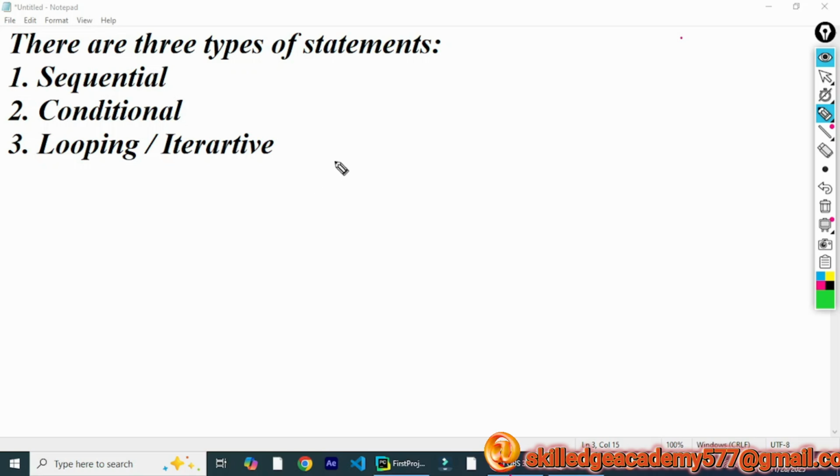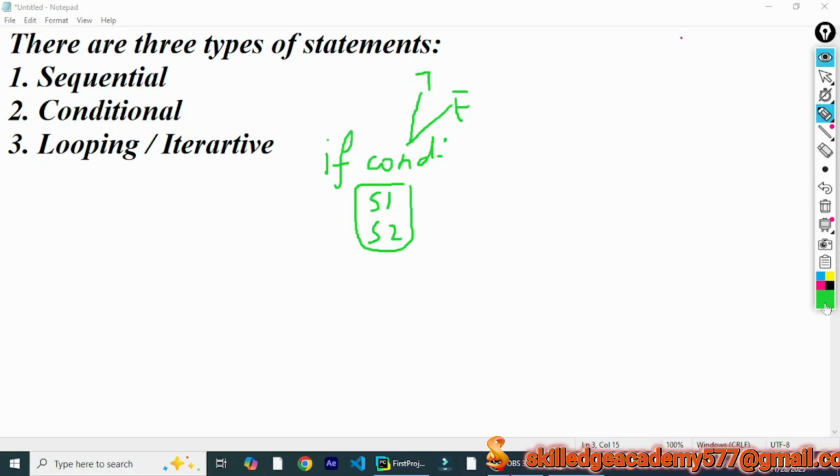In a similar situation, say I am defining an if condition, and in the conditional statement I have put certain statements, say S1 and S2. The condition will give us output either true or false. If the condition is satisfied, the statements given in the if block will be executed. But if the condition is false, the statements in the if block will be skipped. In that case, I want to execute a different set of statements, or take a different course of action. For that, we use the else block.